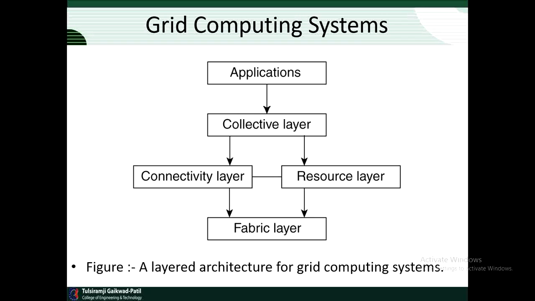Then finally, the application layer consists of applications that operate within a virtual organization and which make use of the grid computing environment. Typically, the collective, connectivity and resource layers form the heart of what would be called a grid middleware layer. These layers jointly provide access to and management of resources that are potentially dispersed across multiple sites.